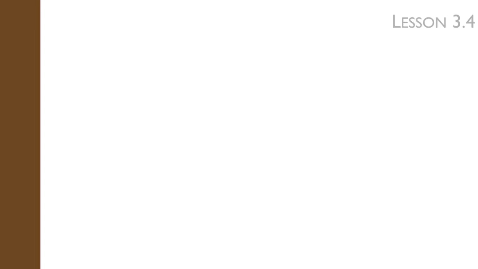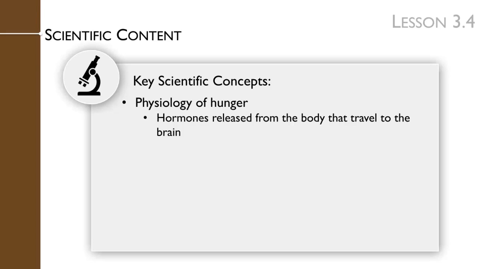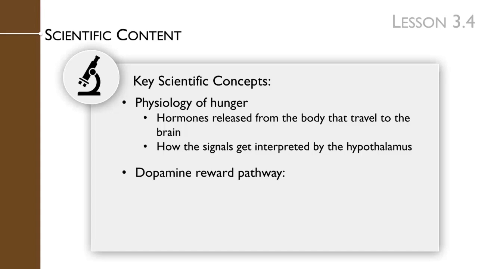To prepare for this lesson, you will need to review the key scientific concepts that will be presented throughout the lesson. They include the physiology of hunger, including hormones released from the body that travel to the brain, and how the signals get interpreted by the hypothalamus. You will also need to review the dopamine reward cycle, what it is, and how addiction is related.